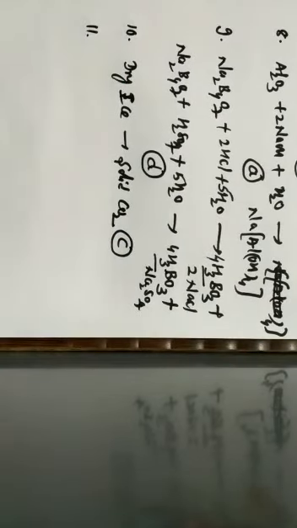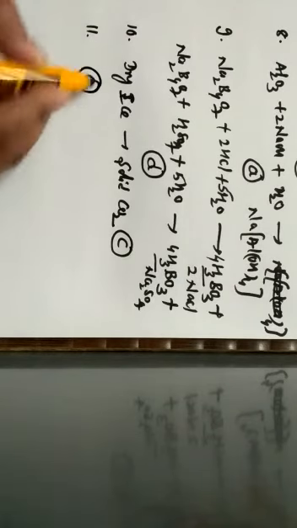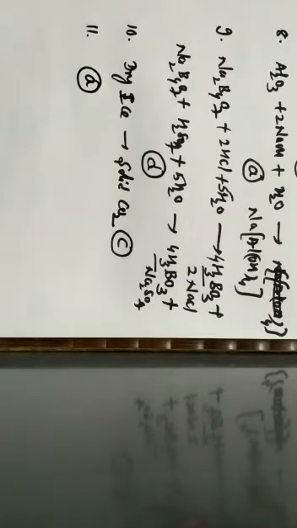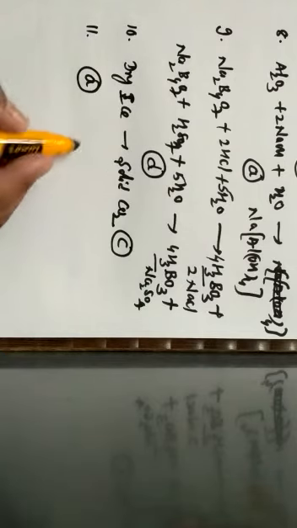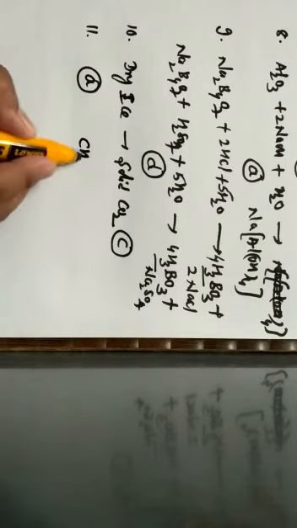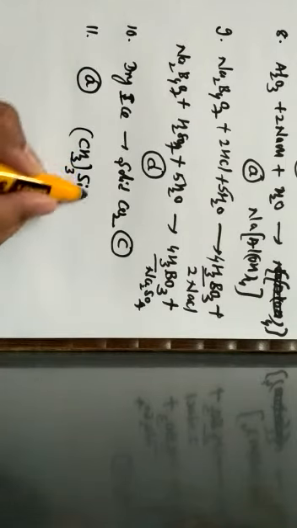Next one, question number 11. Trimethyl silicon chloride is used during polymerization of organosilicons because the chain length of organosilicon polymers can be controlled by the addition of trimethyl silicon chloride. Yes, the correct option is option A, because the length of the polymer chains in organosilicon compounds can be controlled by the addition of trimethyl silane chloride.